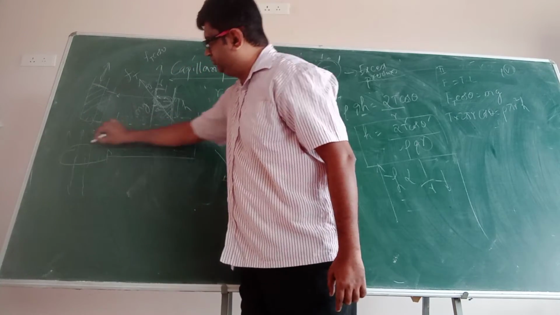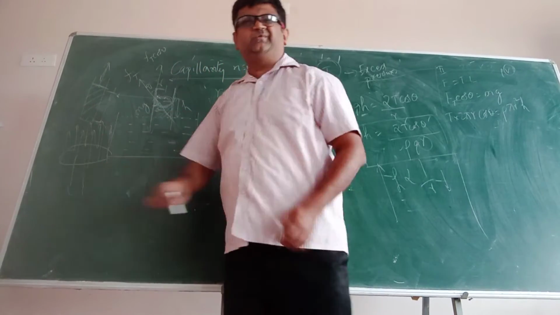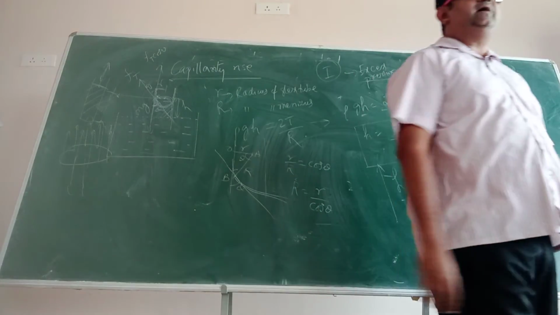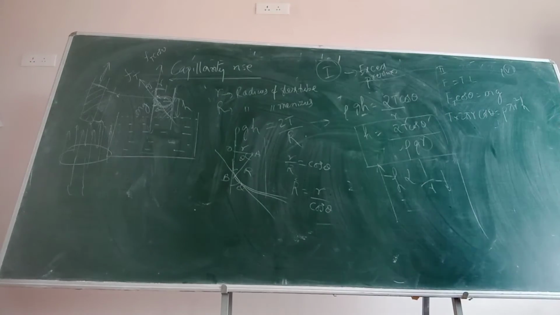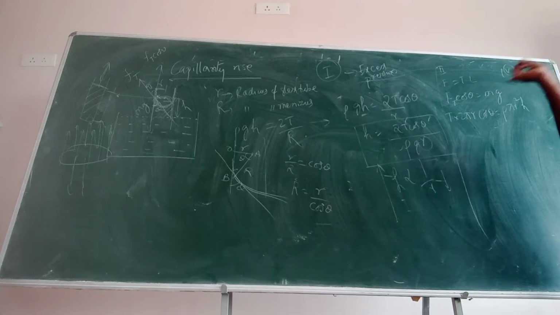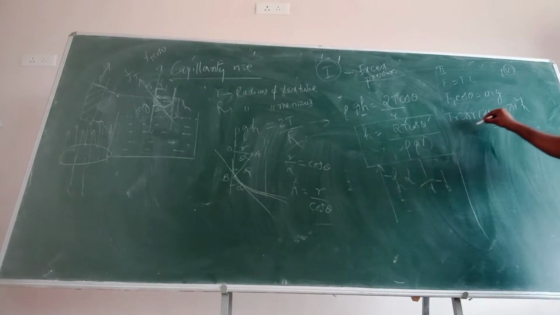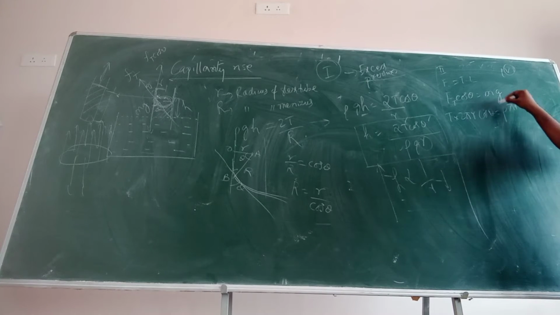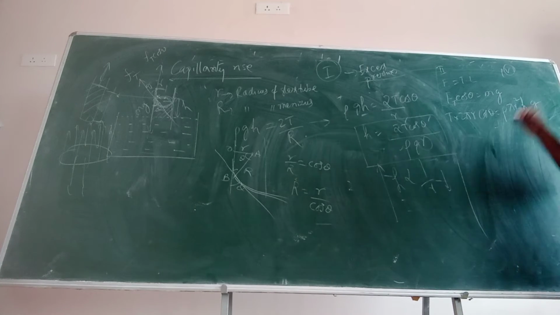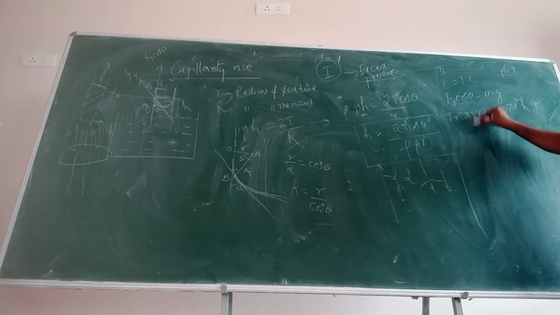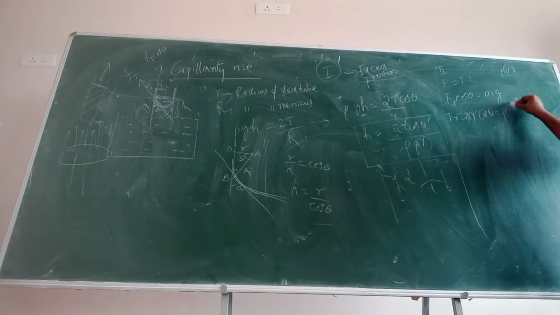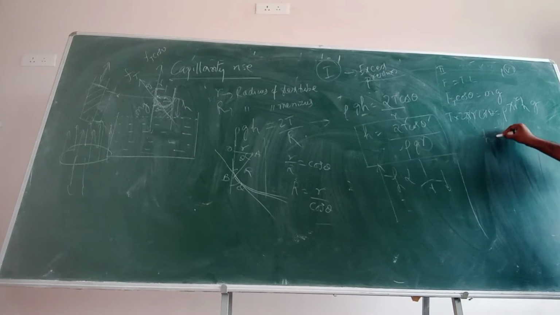Surface tension force. Clear? Yes. The entire thing is balanced by the component of surface tension force. It is not a single force. It is acting on the whole membrane circumference. Okay? T into 2 pi r into cos theta equals pi r square into h multiplied by rho g. So r goes, pi goes, and h is equal to 2T cos theta divided by rho g r.